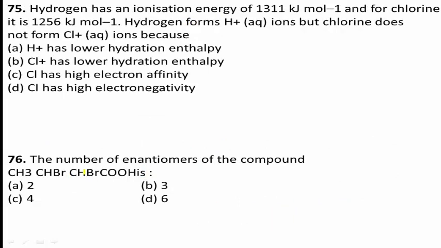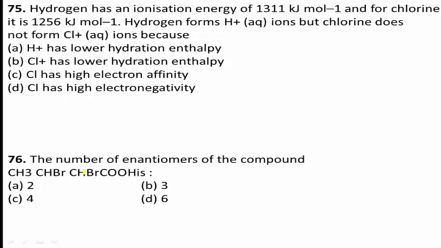Question number 75. Hydrogen has an ionization energy of 1311 kilojoule per mole, and for chlorine it is 1256 kilojoule per mole. Hydrogen forms H plus ions, but chlorine does not form Cl plus ions because.